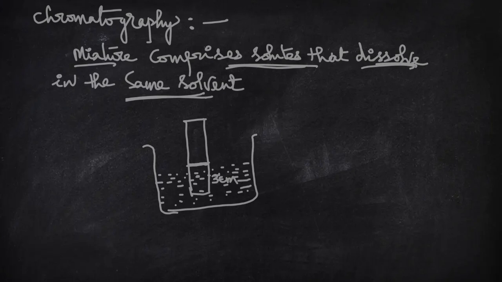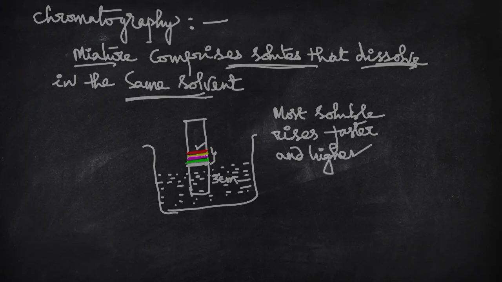After some time, the water rises, and the colors will be formed like this. Means in this color, you have 4 colors, and these are formed on paper like this. The most soluble rises faster and higher. Here, the color which is on the top is red. This is the most soluble color, and it rose high. And this process is also used to find the drugs in blood.